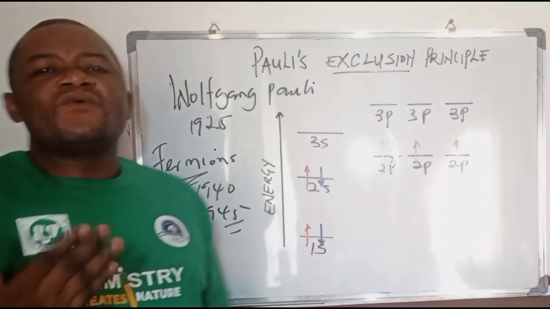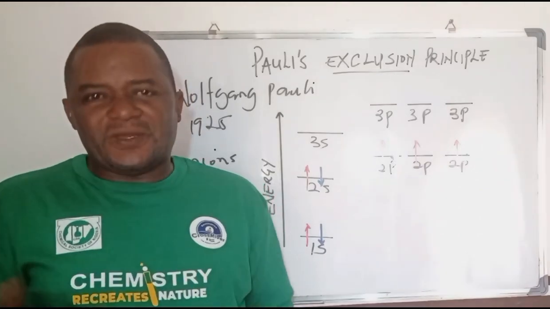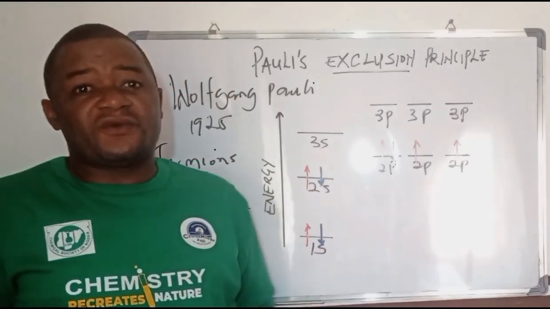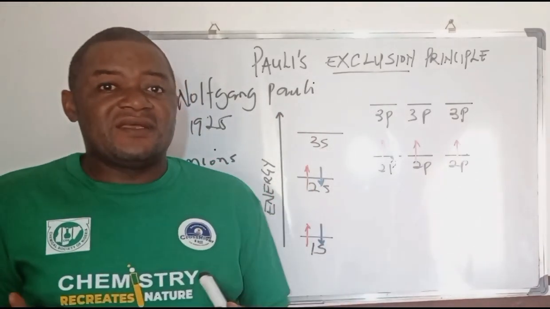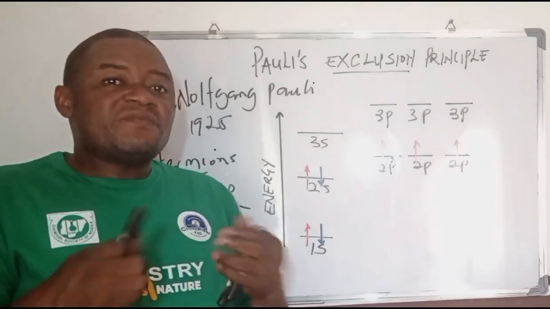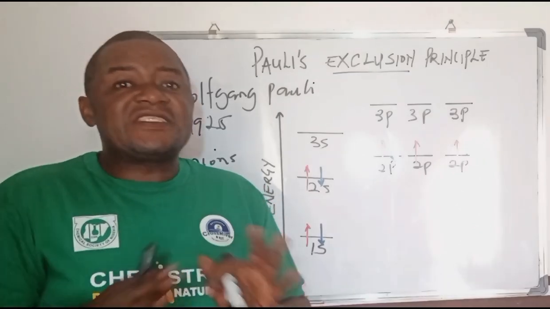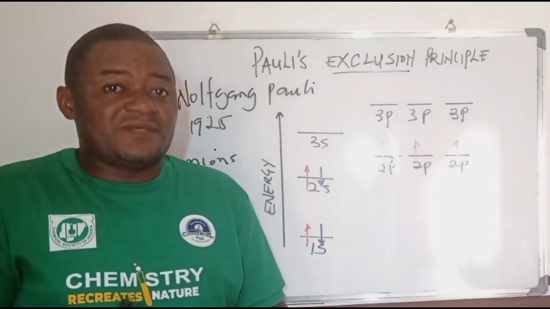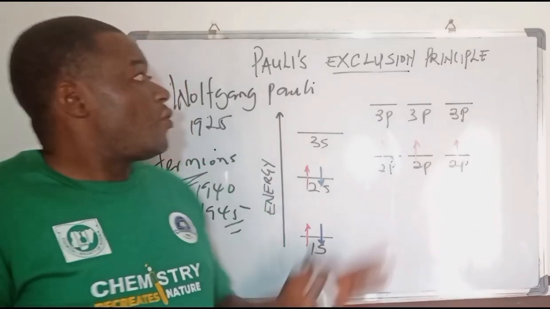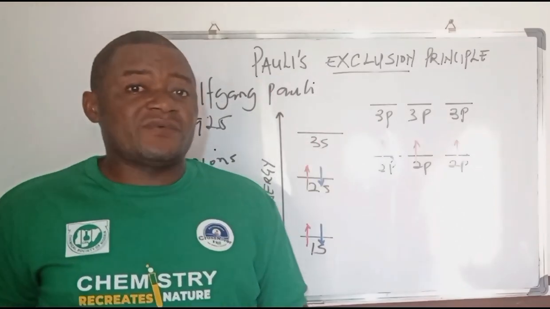And you can see that from quantum mechanics, there is already an alliance, as a matter of fact, with Pauli's theory in its exclusion principle.